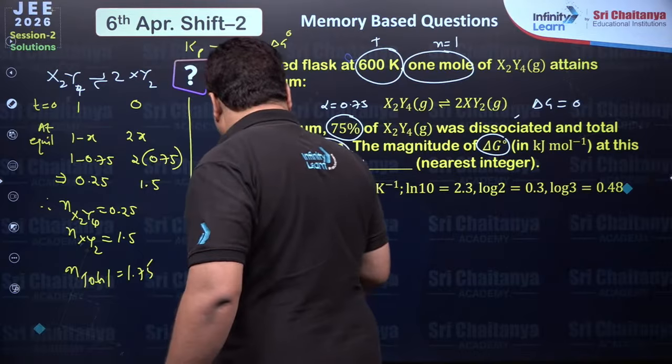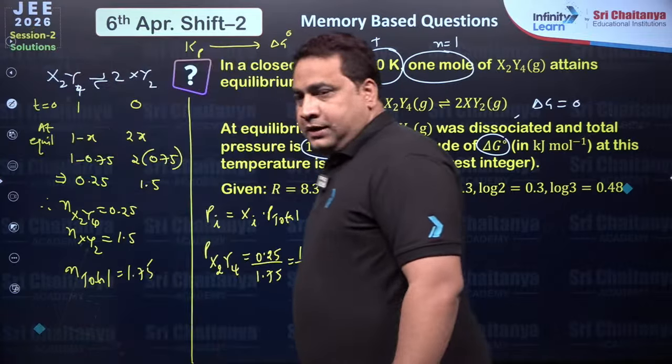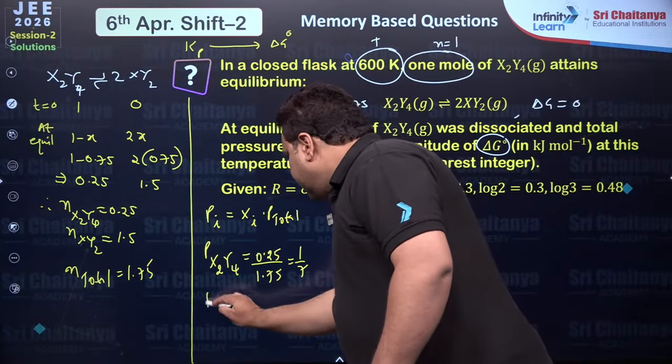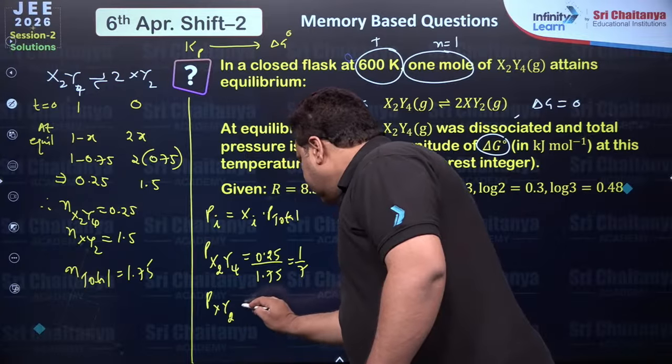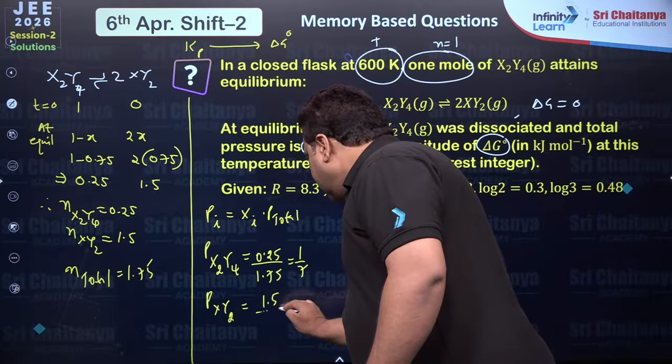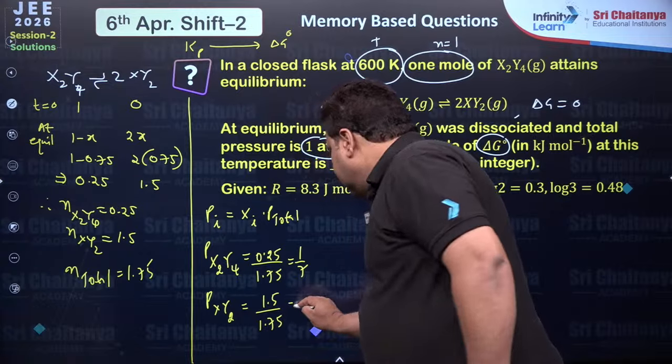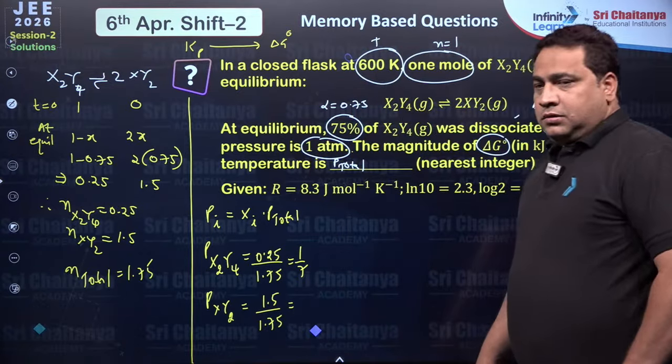Right? The partial pressure of XY2 is 1.5 upon 1.75, right?